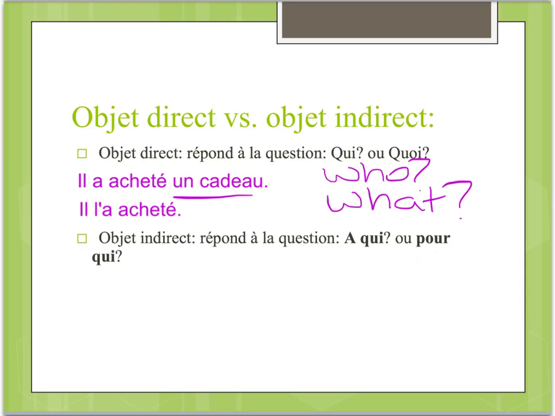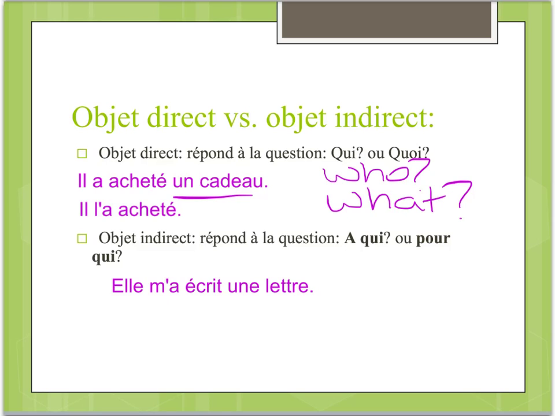Par exemple, elle m'a écrit une lettre. She wrote me a letter. So the me here is the indirect object pronoun. She wrote what? A letter. To whom? À qui? Me, moi. Elle m'a écrit une lettre.